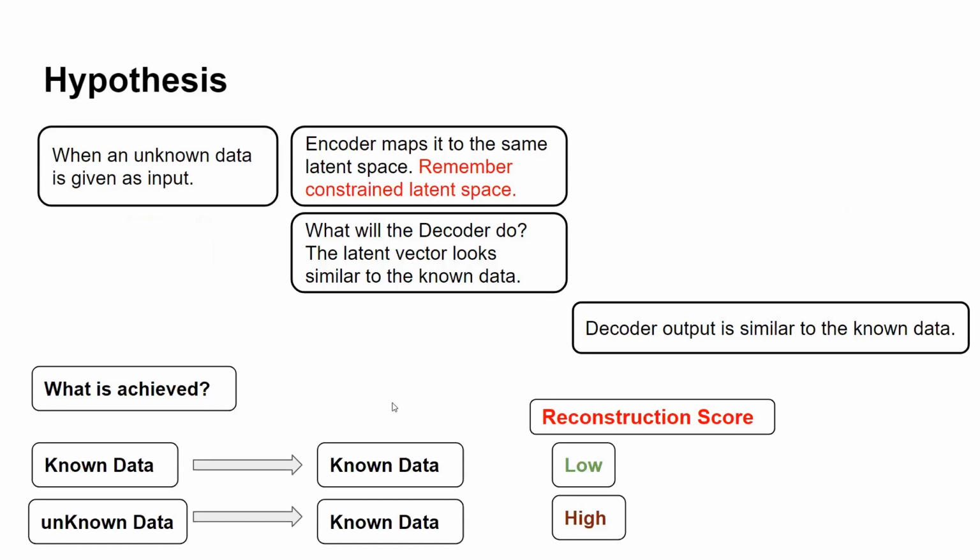Now, what will be achieved is the known data gives you a low reconstruction score, whereas the unknown data will give you a high reconstruction score. And some type of distinction will start to arise.